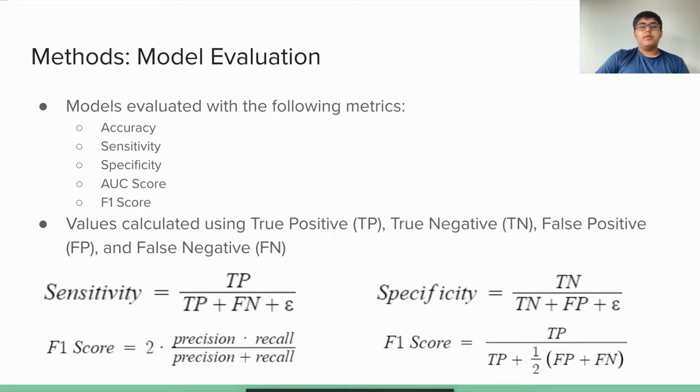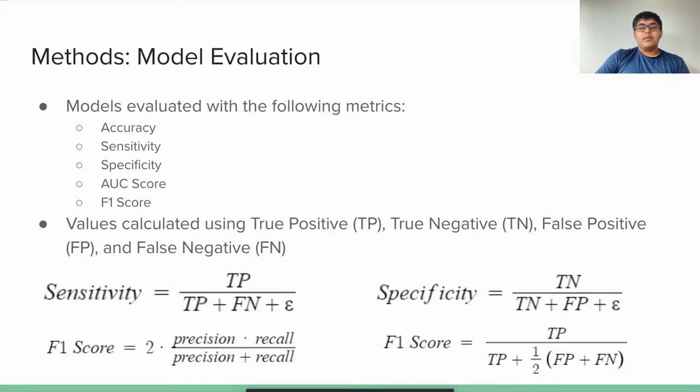These metrics were computed using the number of true positive, true negative, false positive, and false negative examples. Sensitivity and specificity were used to determine if the model had any bias towards positive or negative examples. AUC score was used as a metric of how likely the model is to predict a higher probability for a positive example than a negative one. The model should ideally output a probability close to 100% for a positive example and a probability close to 0% for a negative example. The F1 score was used to determine if the model had both high sensitivity and high specificity.